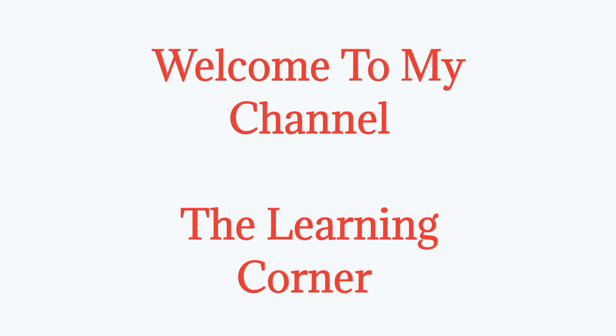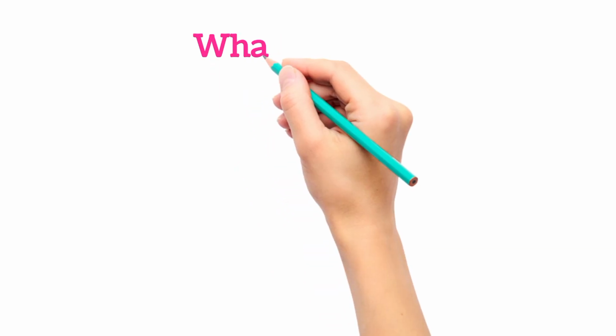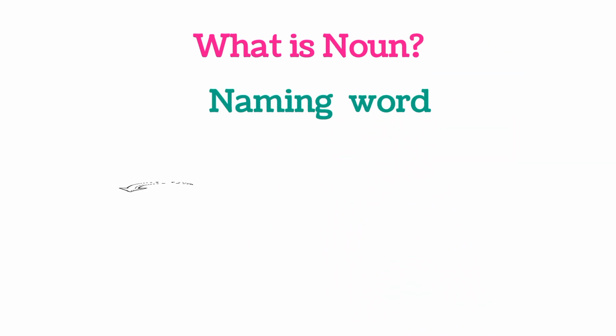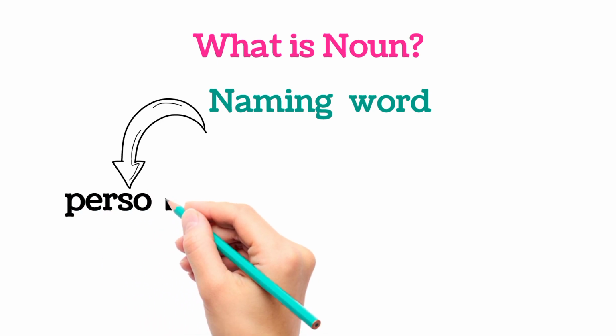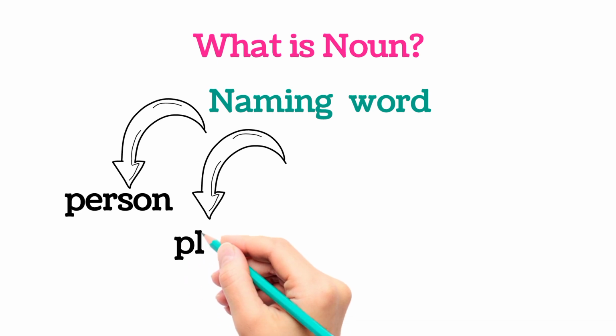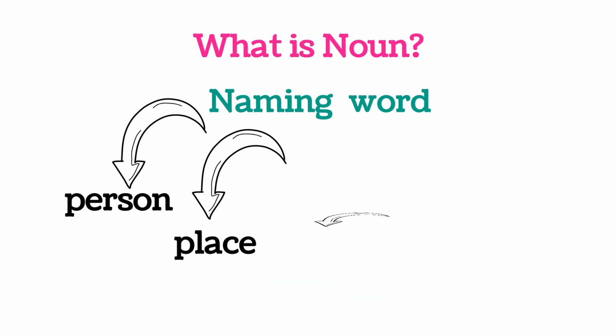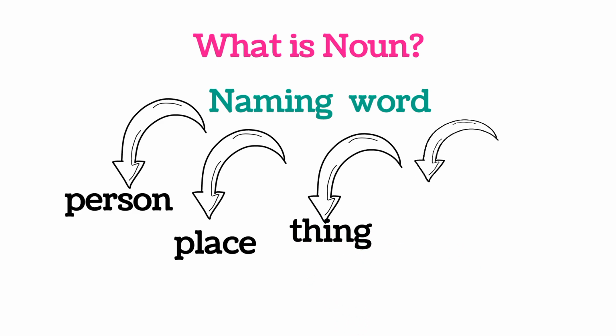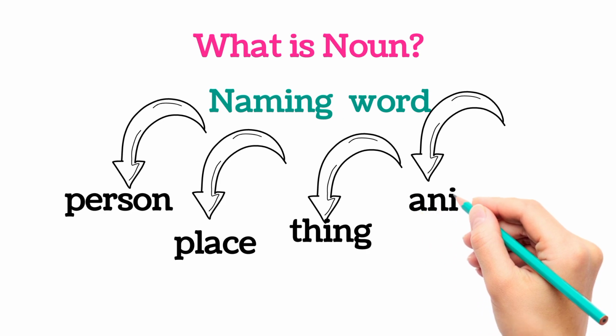Today my topic is noun. What is noun? Noun is a naming word. Naming words are person, place, thing, or animal.